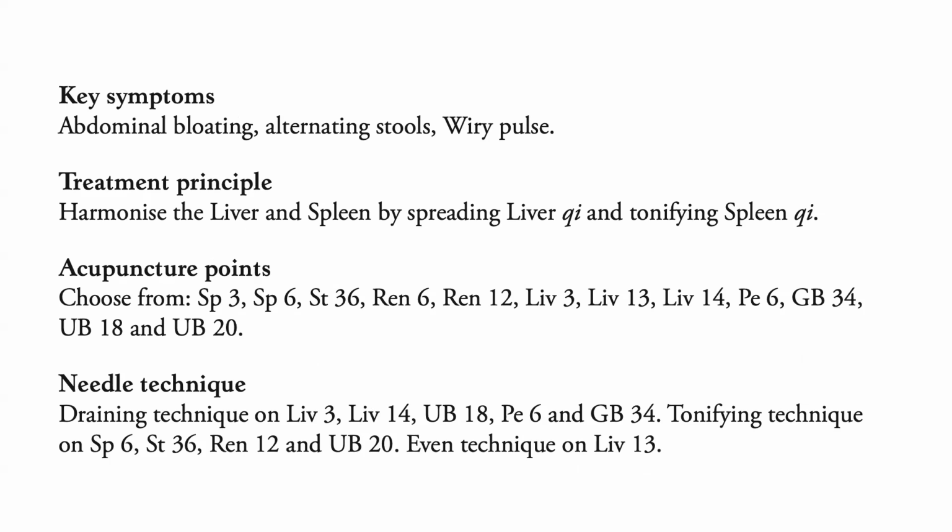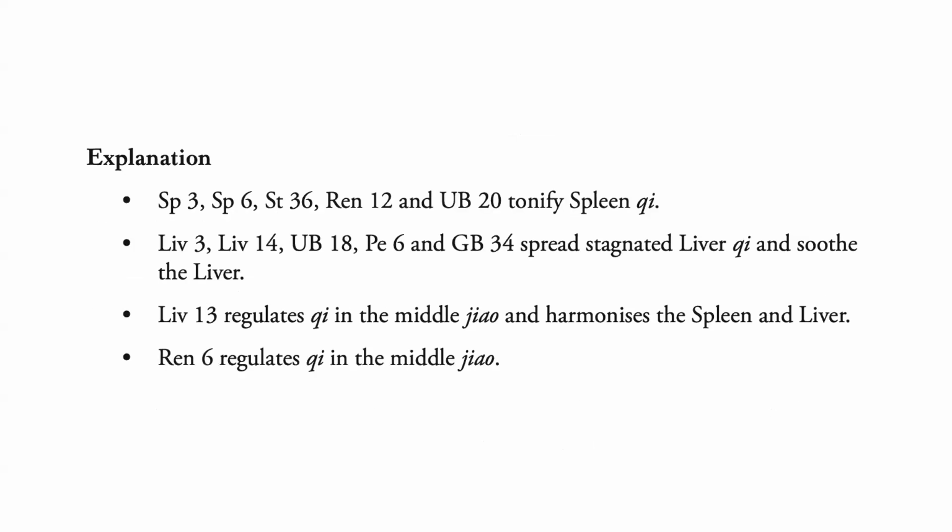Treatment principle: harmonize the liver and spleen by spreading liver qi and tonifying spleen qi. Acupuncture points we can choose from: spleen 3, 6, stomach 36, Ren 6, 12, liver 3, 13, 14, pericardium 6, GB 34, bladder 18, and 20. Needle technique: draining technique on liver 3, 14, bladder 18, pericardium 6, and GB 34. Tonifying technique on spleen 6, stomach 36, Ren 12, and bladder 20. And even technique on liver 13.